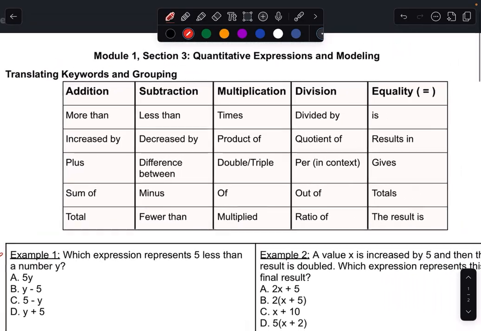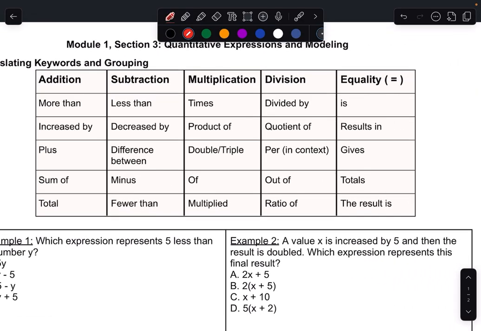I made a little chart here to get you familiar with a bunch of different words that are helpful for this section. Some of these are pretty straightforward. We just saw "of" typically means multiplication in section 2. Be mindful about the words double and triple. That's helpful for later on as well. Less than and decrease by are always the weirdest. That's why I want to talk about one of those here in a second. We just saw division as well, per. Percent was that fraction per 100. And then equalities as well. That's helpful for our unit 2 or module 2.